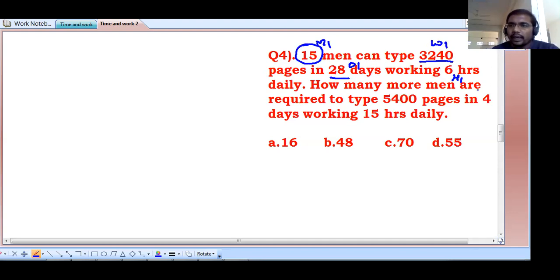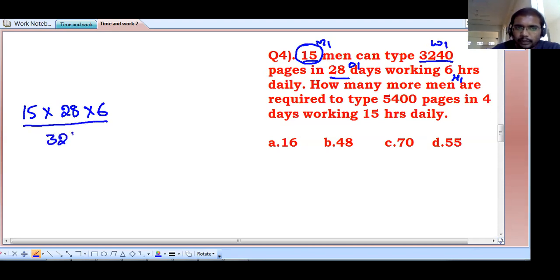How many more men are required? That means already 15 men are working now, and how many extra men are required, they are asking. So I am writing according to the formula: 15, that is M1, D1 is 28 and H1 is 6, by 3,240 pages typing is the work. This value is equal to how many more men are required.